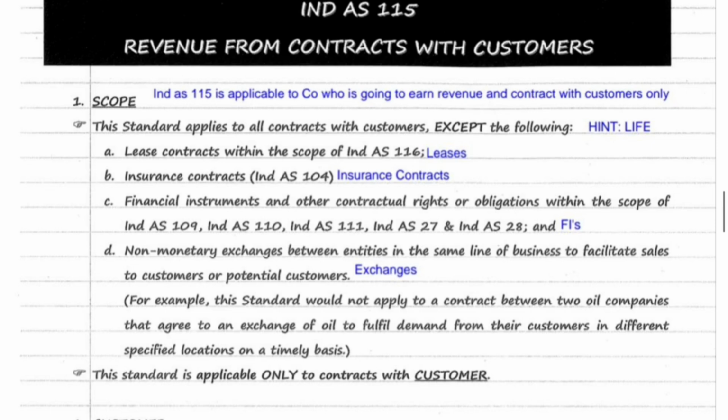E means exchanges. In case of non-monetary exchanges between two entities which are in the same line of business, the business is to facilitate sales to customers or potential customers. For these non-monetary exchanges also, Ind AS 115 is not applicable. For example, there are two oil companies. They agree to exchange oils to fulfill demand from their customers. In such a case, Ind AS 115 is not applicable. So, Ind AS 115 is applicable to contracts with customers only.